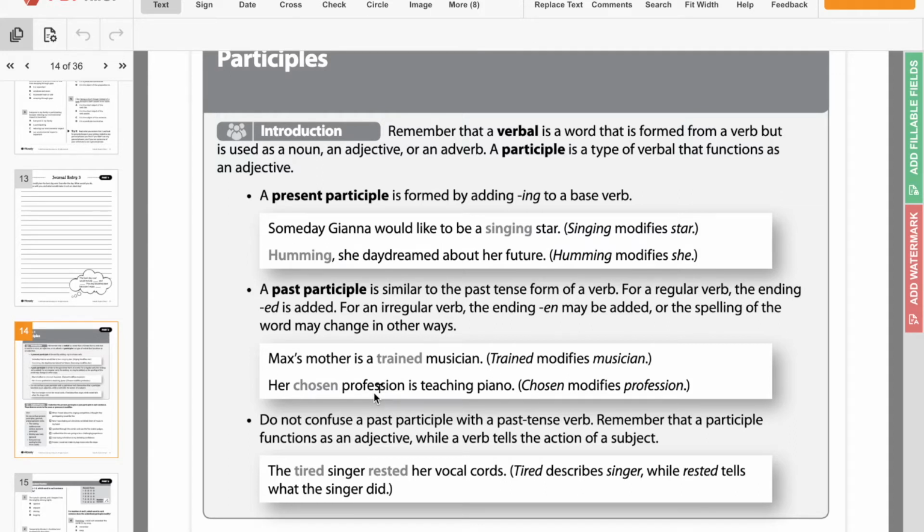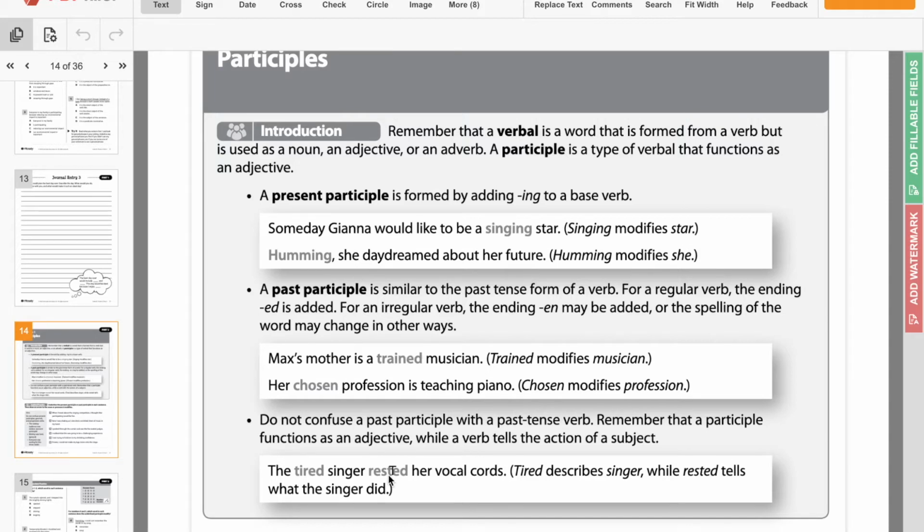So the last one says, do not confuse a past participle with a past tense verb. Remember that a participle functions as an adjective, we kind of just talked about this, while a verb tells the action of a sentence. So, the tired singer rested her vocal cords. Here we see tired. What type of singer is it? Tired. A tired singer. So here we have a past participle. It is describing the singer. Now rested is what she's doing. So this is just a verb.